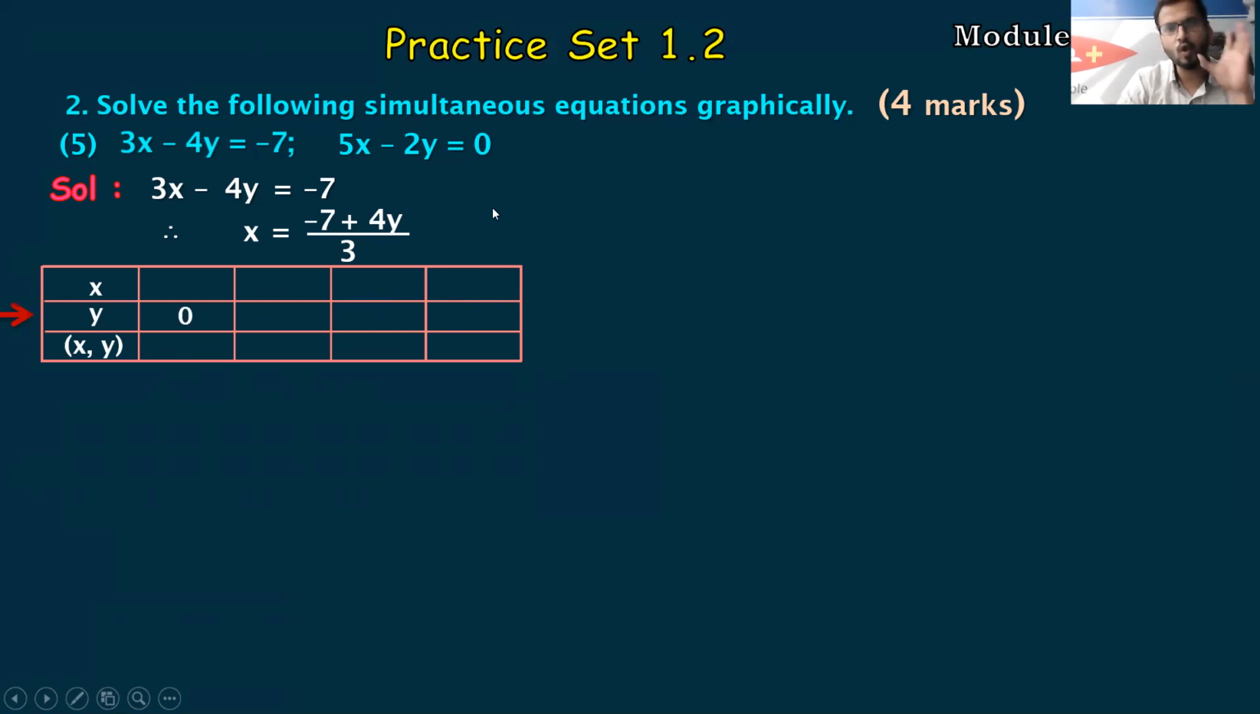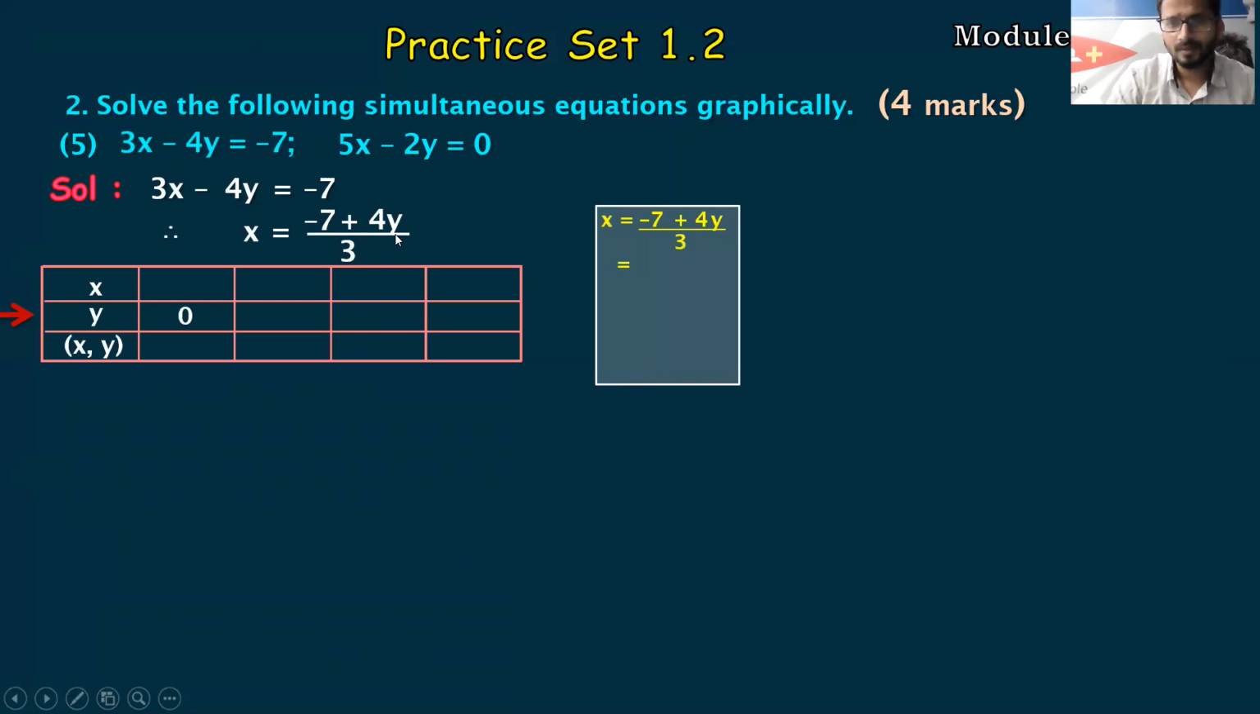With any sum, students, always start with the 0 assumption part. If it works, good. If it doesn't work, I will show you the trick. Okay, so let's check for 0. Minus 7 will keep as it is, plus 4. The value of y is 0 upon 3. Minus 7 as it is, plus 4 zeros are 0 upon 3. Minus 7 plus 0 is minus 7 upon 3.